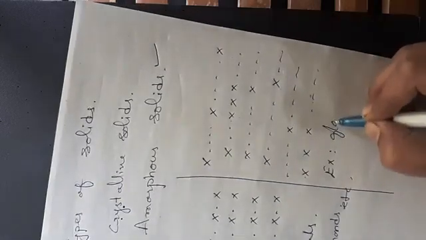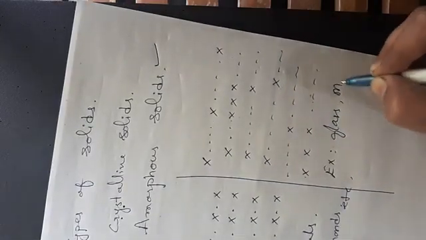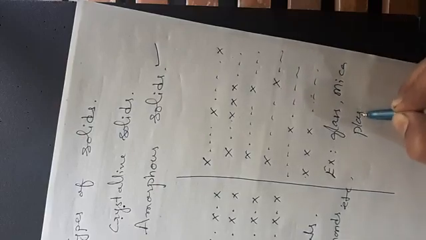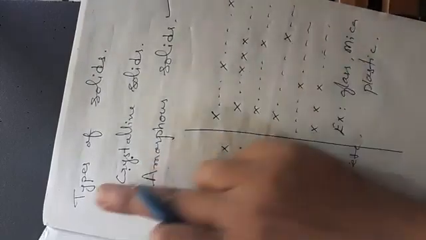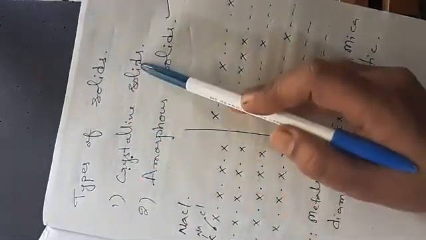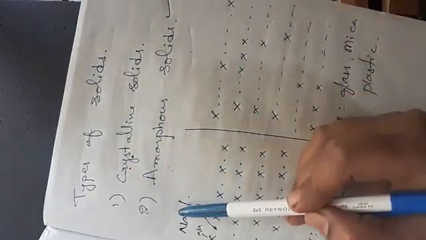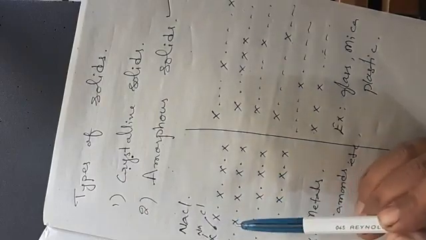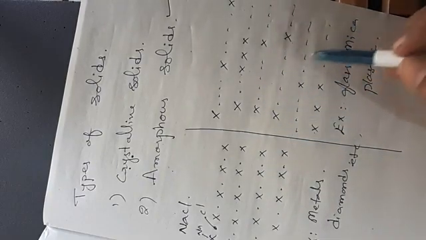For example, glass, mica, plastic. Okay, so these are the examples of amorphous solids. So there are two types of solids, that is crystalline solids and amorphous solids. Crystalline solids are those in which the atoms and ions are arranged in a regular repeated three-dimensional geometrical pattern, whereas in an amorphous solid there is no pattern, a random distribution of atoms is taking place. So examples of this one are glass, mica and plastic.